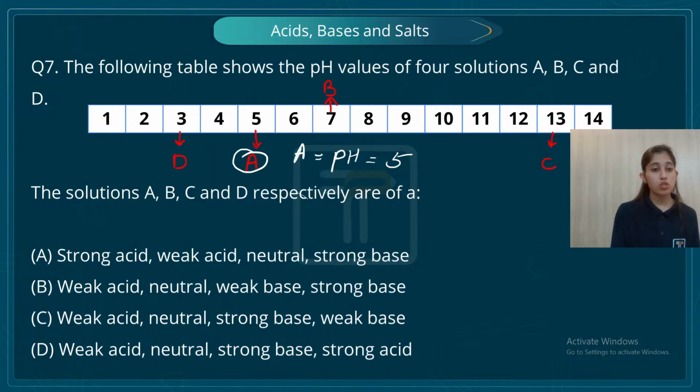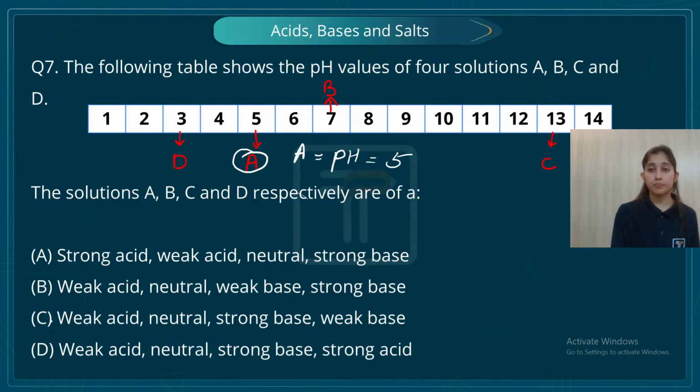So A option, strong acid, wrong. The B option, which is saying A is a weak acid, is true. B is neutral is true, but C weak base, no. So this is also not correct. Now let's move on to the C option. A is a weak acid, true. B is neutral, true.